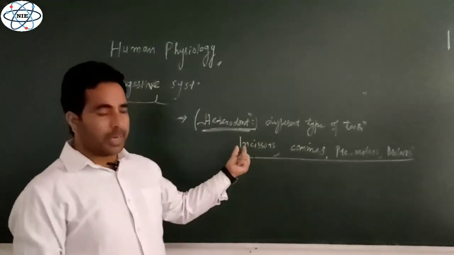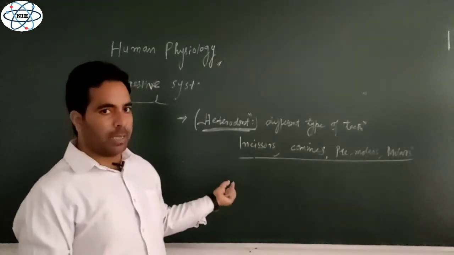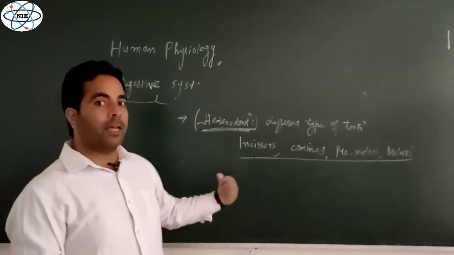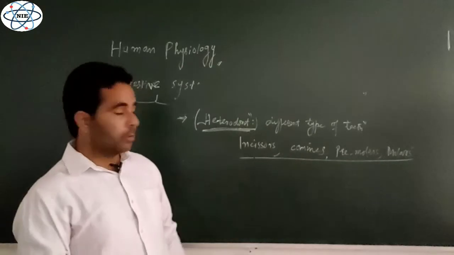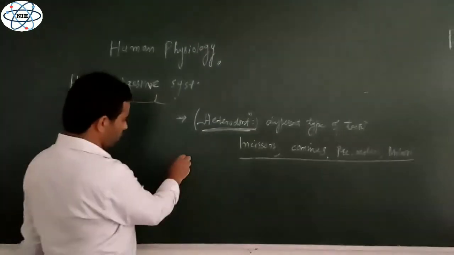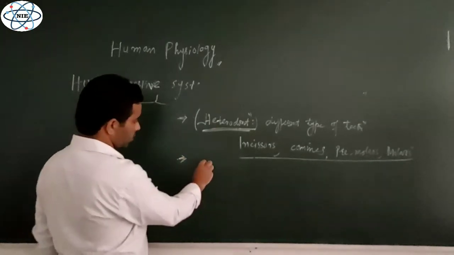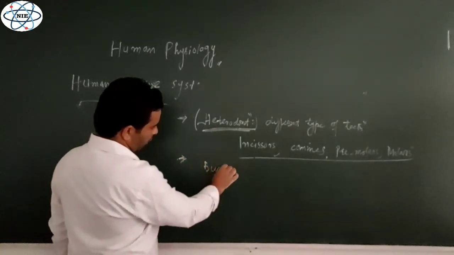And if we compare the human teeth with some other animals, for example with some carnivores which feed on the flesh of other animals, the ridges and pointed ends of human teeth are not so sharp. So this condition where the points of the teeth are not so sharp is also known as bonodont.